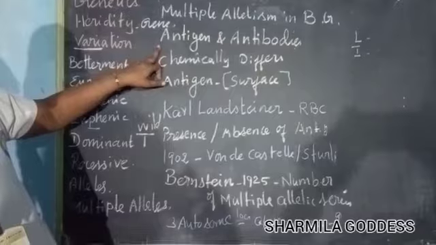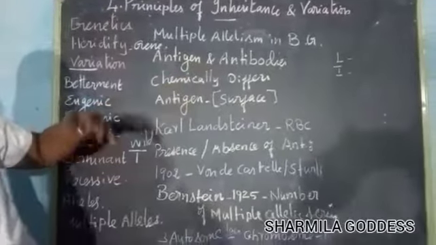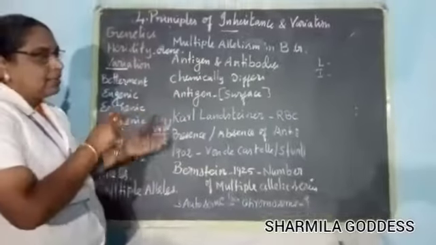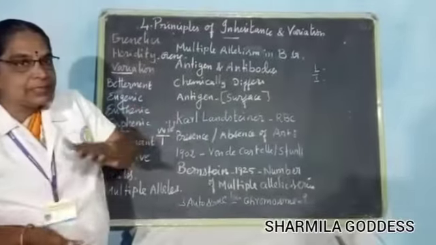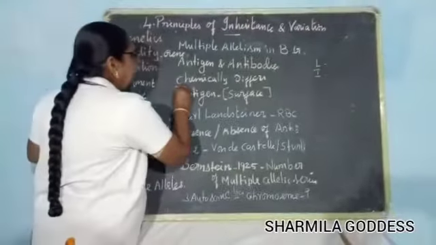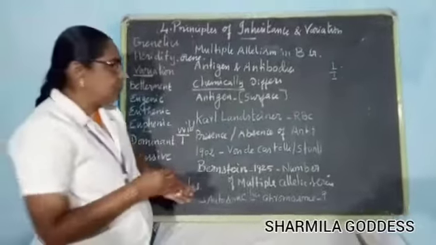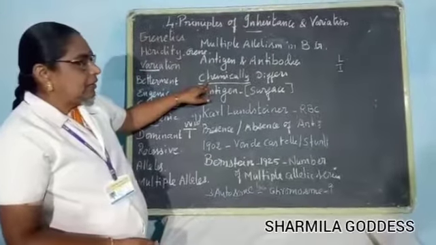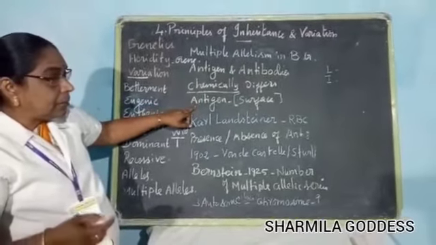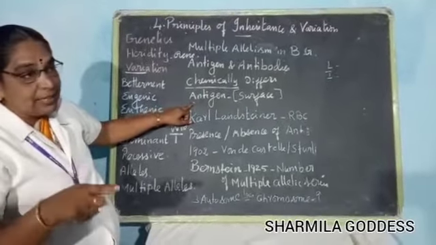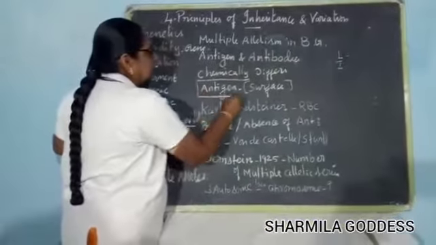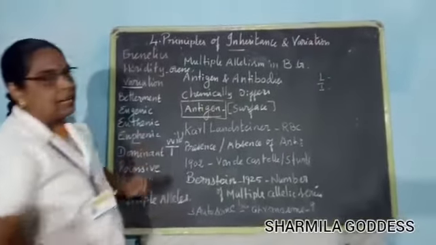What are antigens and antibodies? We know well; we have already learned. Each and every person's blood differs from person to person. That is chemically different, which is very important. Why does the blood differ chemically? The chemical difference is due to the presence of antigens. This antigen causes the chemical difference in the blood group.